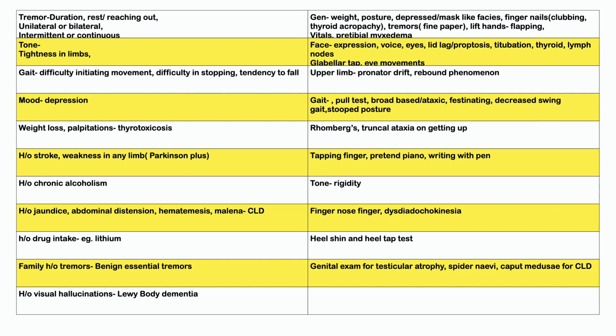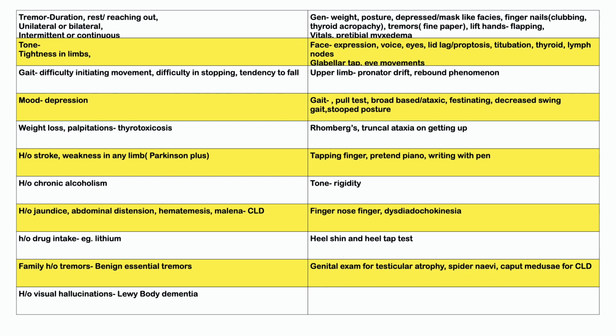Then after that, we can ask the patient to do a Romberg's test, standing on the spot with the hands by their side, and we're going to hold them on either side, making sure that they do not fall. And we can even look for truncal ataxia when they get up from a sitting position with their arms crossed across their chest. Then I'm going to do some specific tests for the hands, which is tapping the finger and thumb together repetitively.